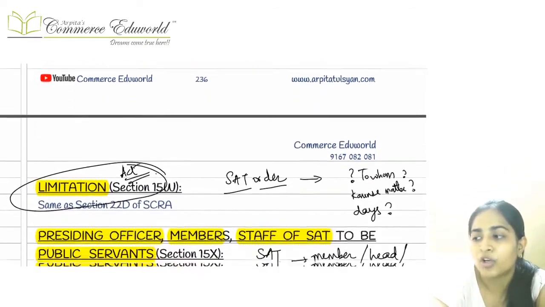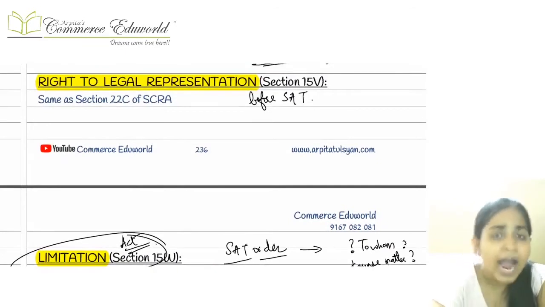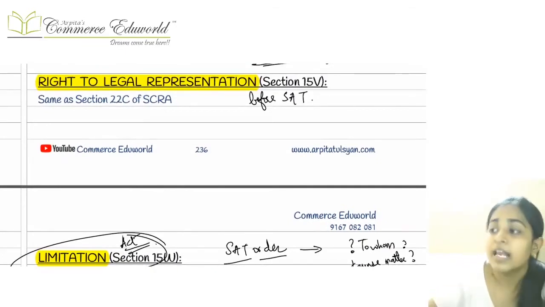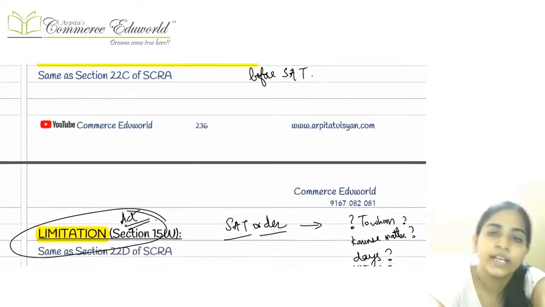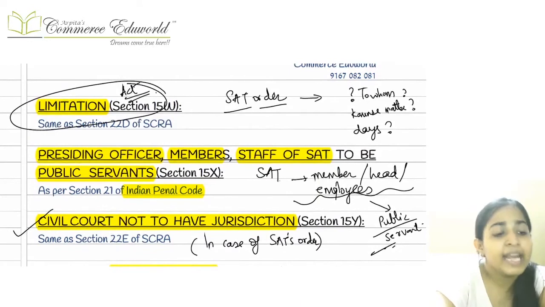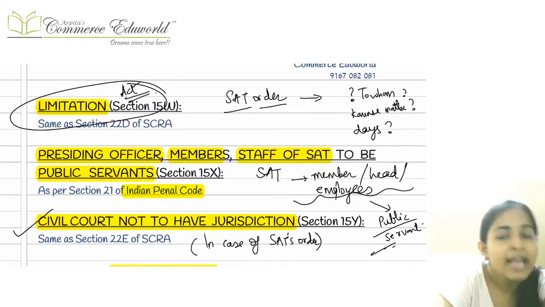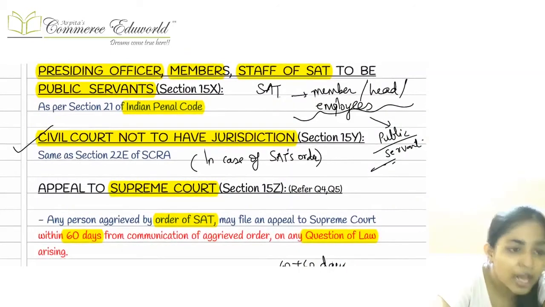Now, suppose we do not know how to represent before the SAT. Either you can go yourself if you know, and if you do not know, then you can send your officers, or you can appoint a CA, CS, cost accountant, or a lawyer, who can represent your case before the SAT. If there is any particular matter where no time limit is given, then in that case the time limits given in the Limitation Act would apply.